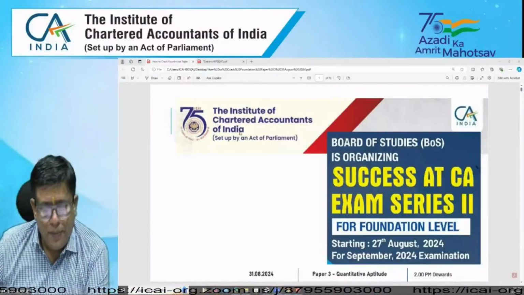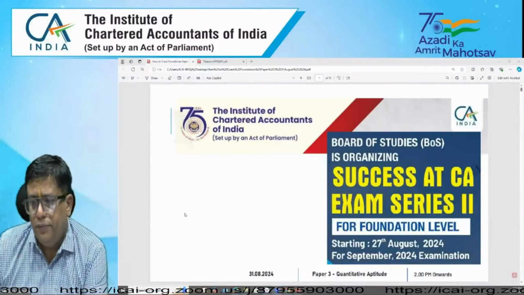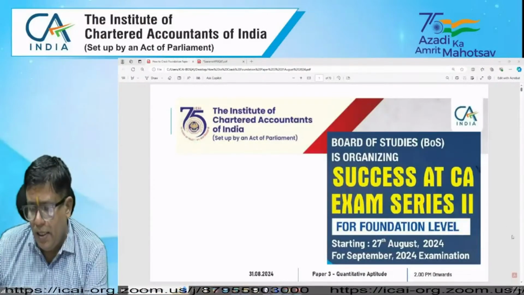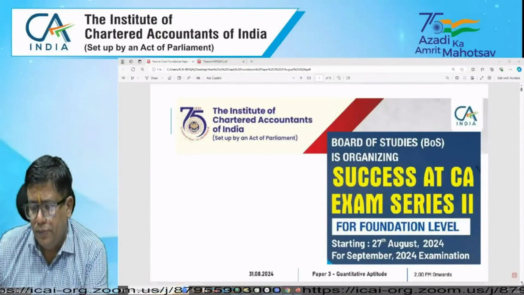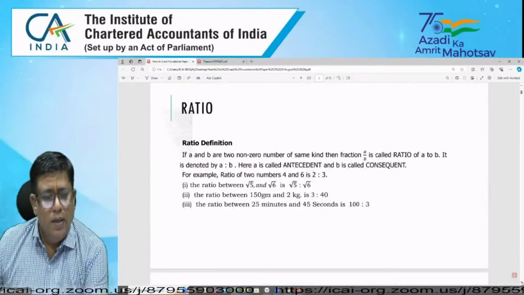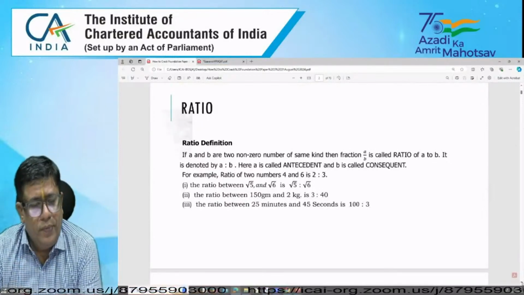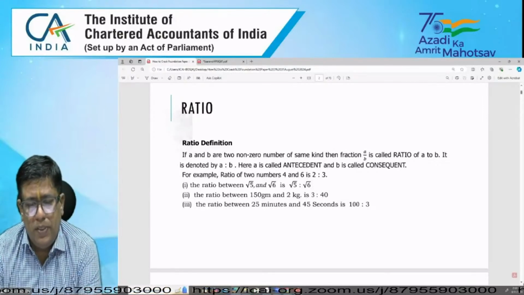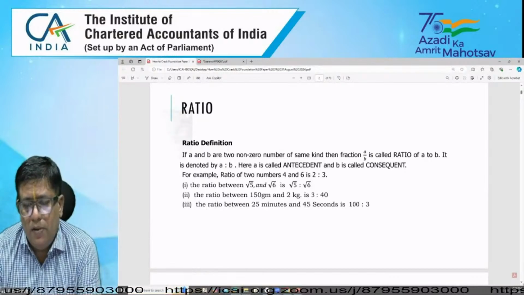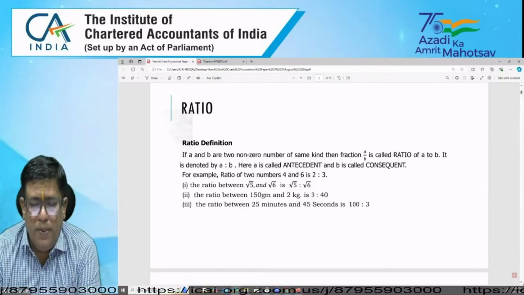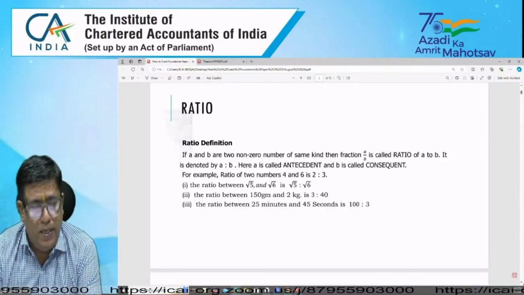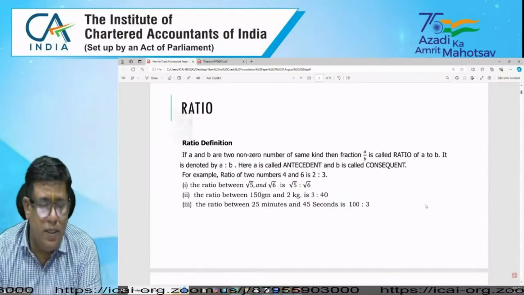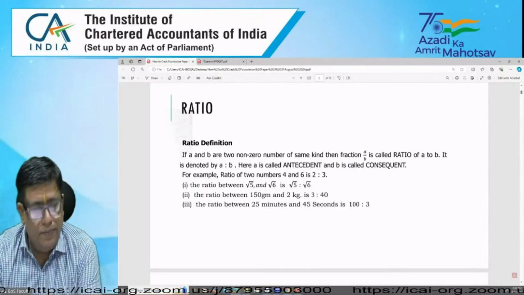Let's see the ratio and what is proportion. Coming to the ratio: if A and B are two non-zero numbers of the same kind, the comparison of the two numbers, A by B, is called the ratio, or A is to B. The first number A is called the antecedent, and the second number is called the consequent.